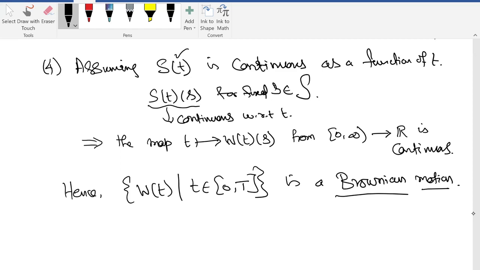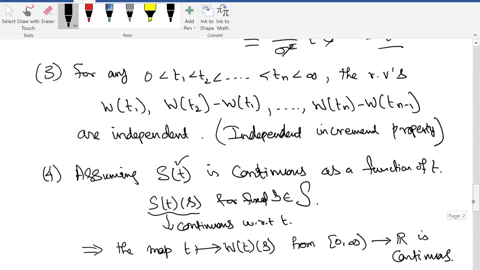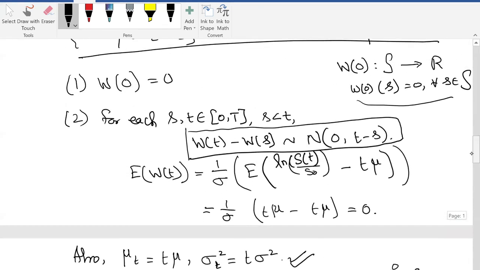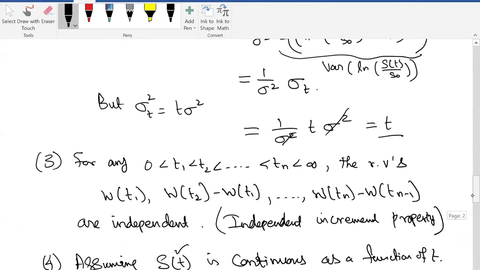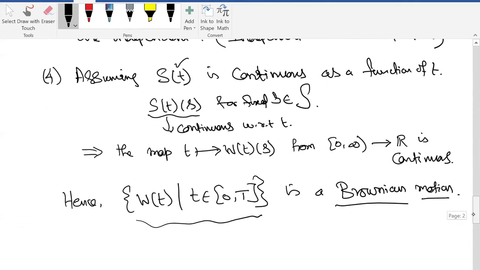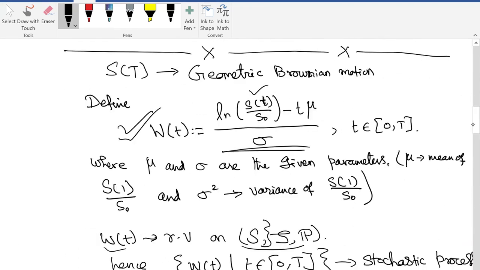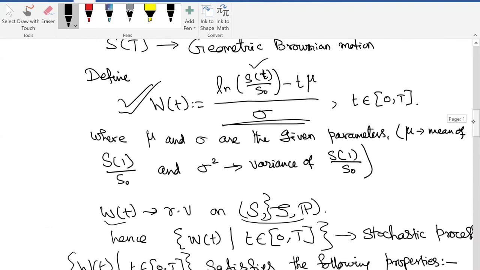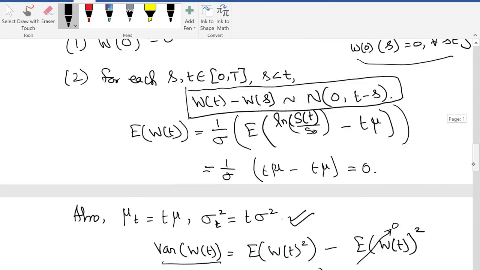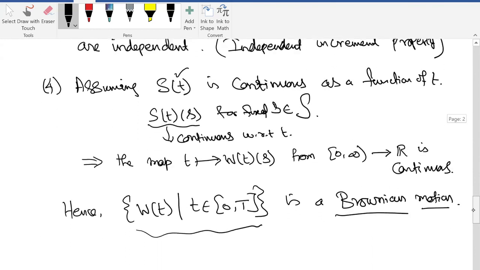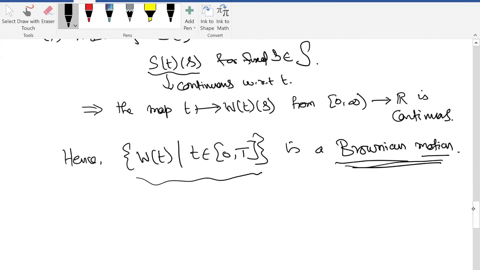The collection W of t, which is a stochastic process, when it satisfies all these conditions 1 to 4, is what is called Brownian motion. Our W of t, defined in terms of the log of the stock price at t divided by the initial stock price minus T mu by sigma, precisely satisfies all these conditions, with the additional condition that S of T is continuous with respect to T, and therefore it forms a Brownian motion.